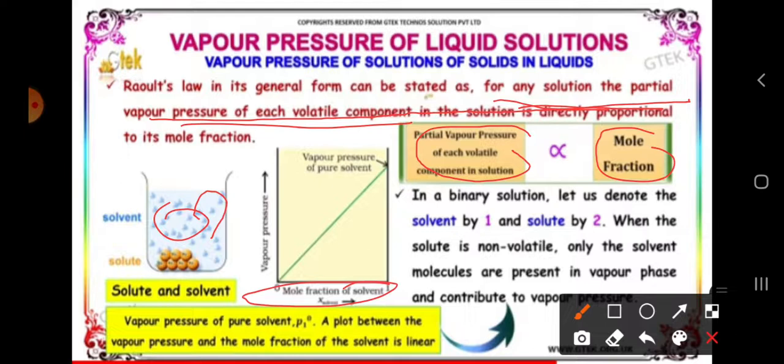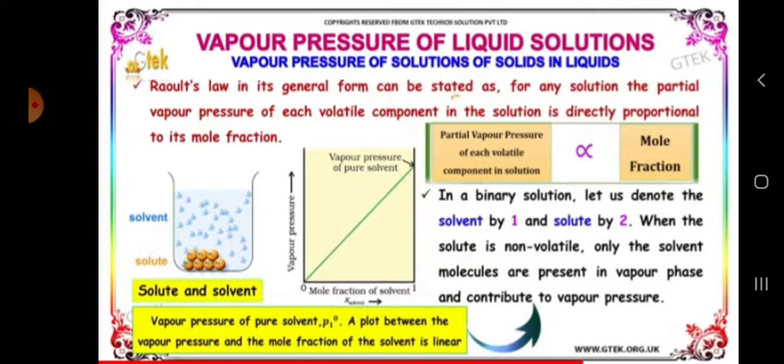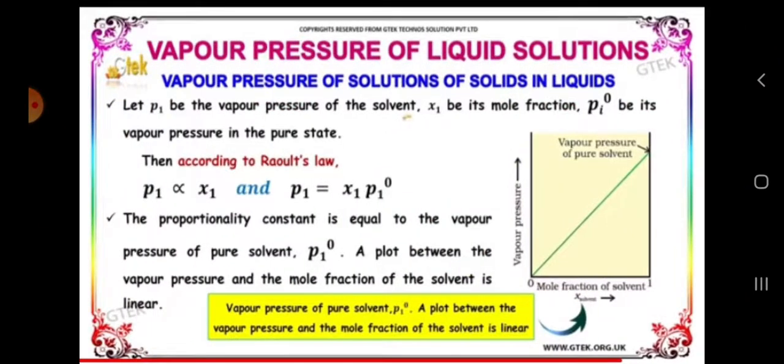We have considered a binary solution, with solvent 1 and solvent 2. When the solute is non-volatile, only the solvent molecules are present in the vapor phase, which gives the vapor pressure. According to Raoult's law, P1 is directly proportional to X1. Here P1 naught is the vapor pressure of the pure solvent, P1 is the vapor pressure of the solvent, and X1 is the mole fraction.